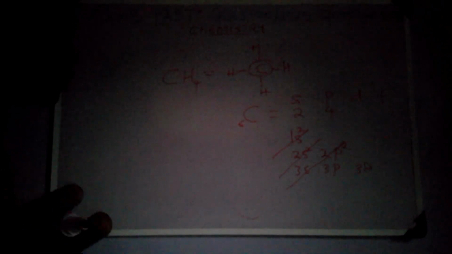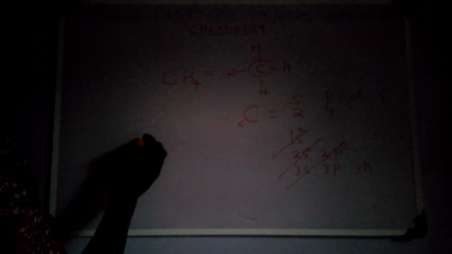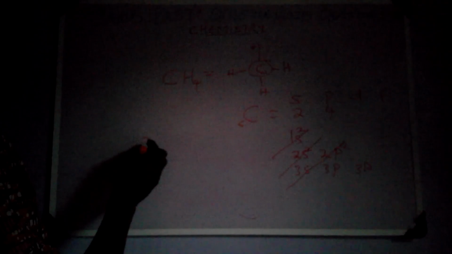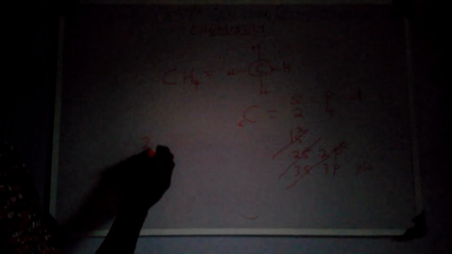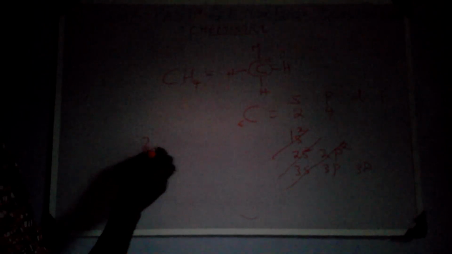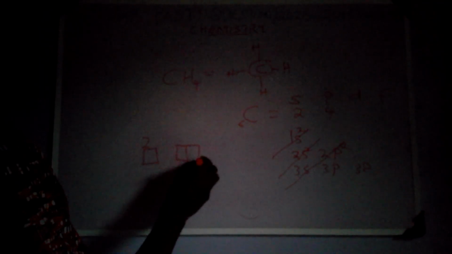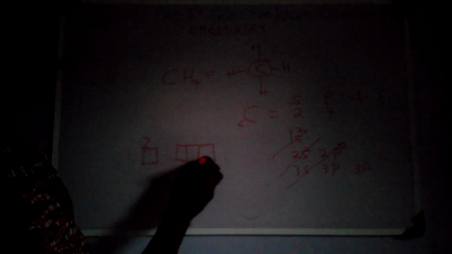But in real sense, when we come to orbitals, let me show you what will happen. Just follow me. I will remove 1s now. That one will be full. So I would have 2s. Let me draw it this way. Then I have 2p. P has the ability to carry 6 electrons.